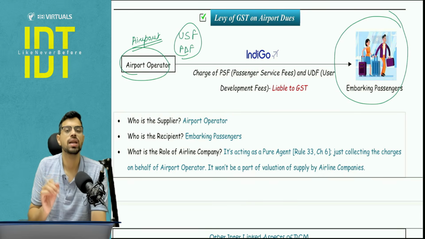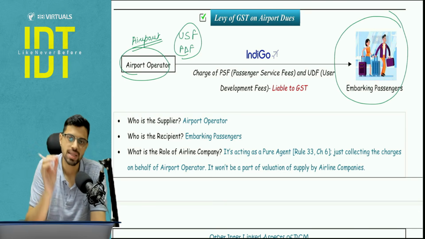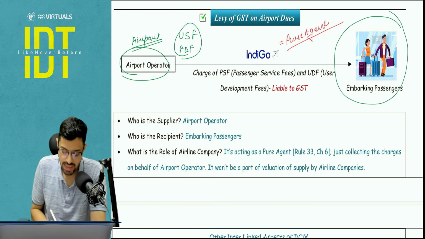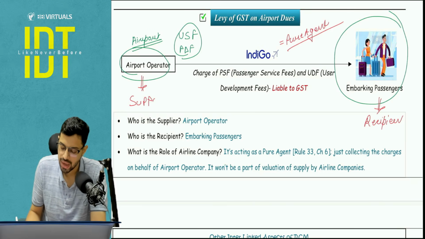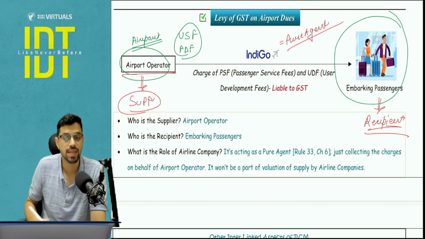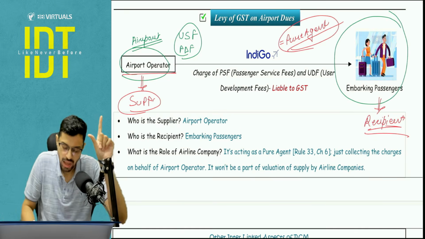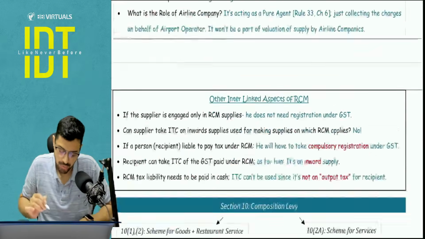Now the question comes: who is the supplier of the service, who is the recipient of the service, and what is the role of Indigo? So pay attention, everyone. Indigo is merely acting as a pure agent, nothing else. Airport operator is the supplier here, and embarking passengers are the recipients here. Is this clear? They are acting as a pure agent. They are not going to apply GST on this amount that they are collecting on their behalf. The GST liability will be on the airport operator. I hope this is clear.